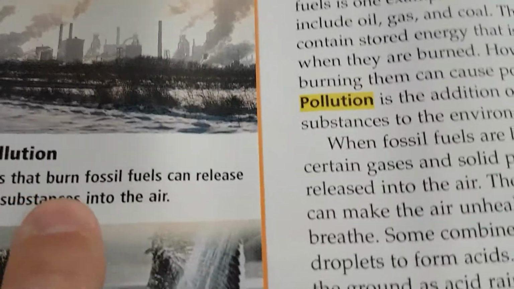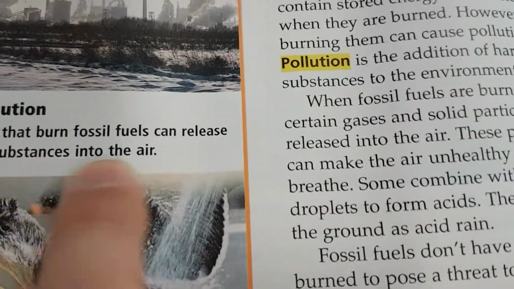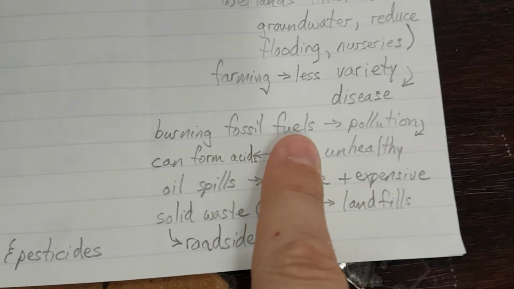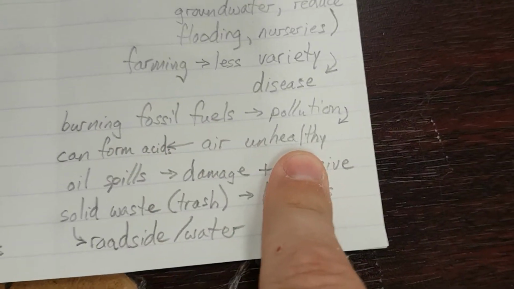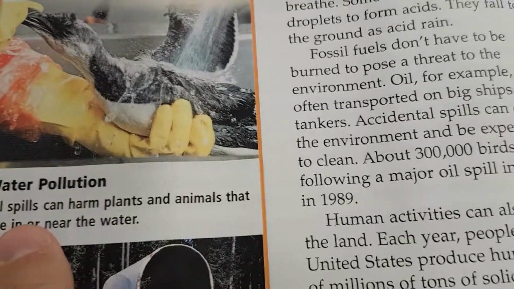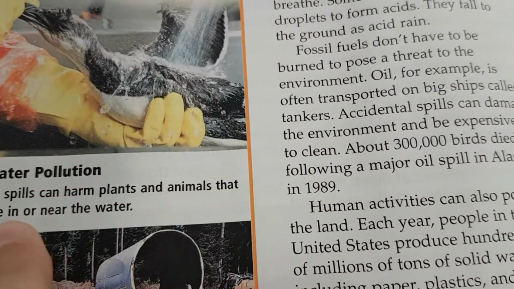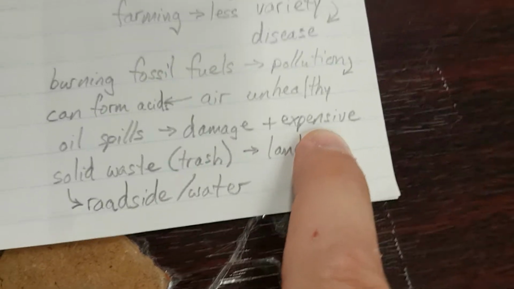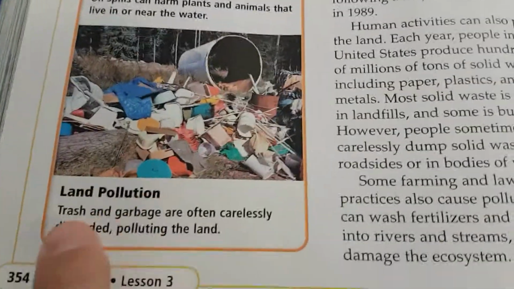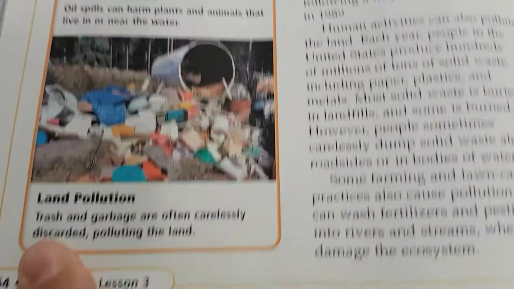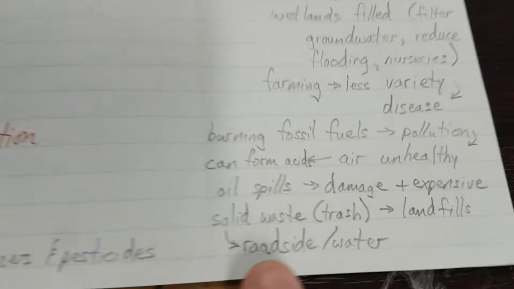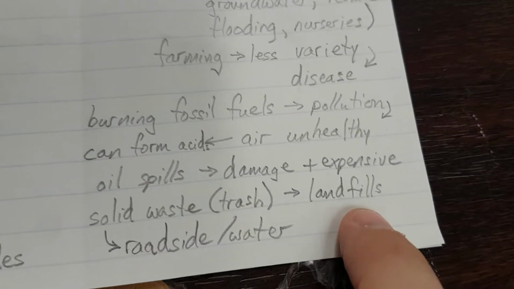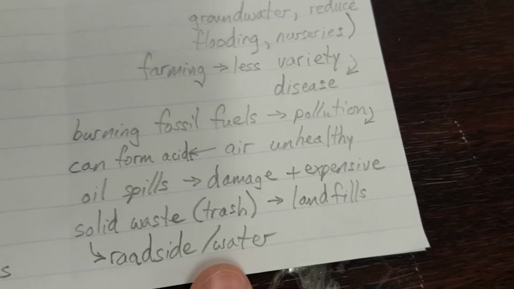Air pollution. Factories that burn fossil fuels can release harmful substances into the air. Okay, we already got that. Burning fossil fuels, pollution, air unhealthy. Water pollution. Oil spills can harm plants and animals that live in or near the water. Oil spills cause damage. They're expensive to clean up. Land pollution. Trash and garbage are often carelessly discarded, polluting the land. Solid waste or trash goes in landfills and pollutes the roadside and even our water.